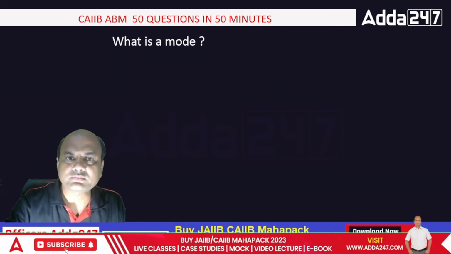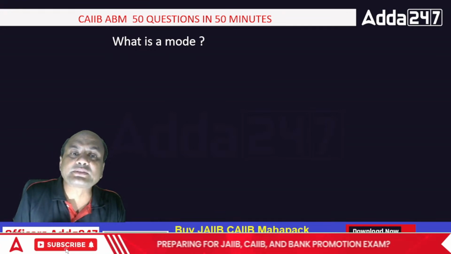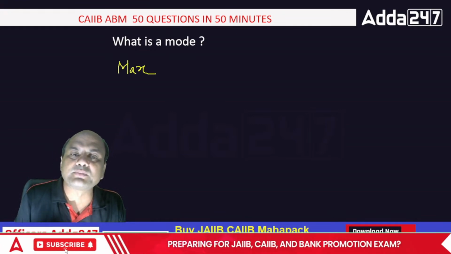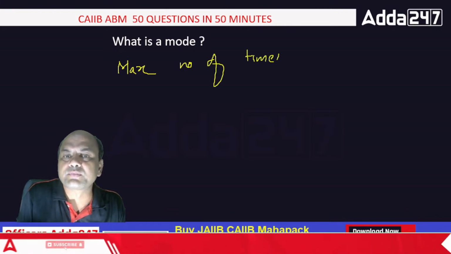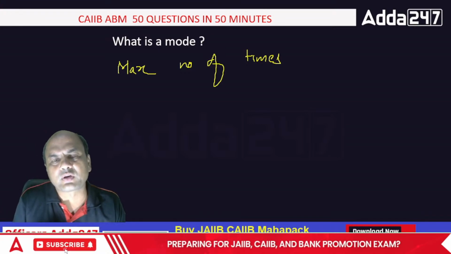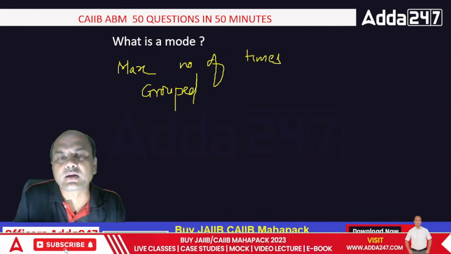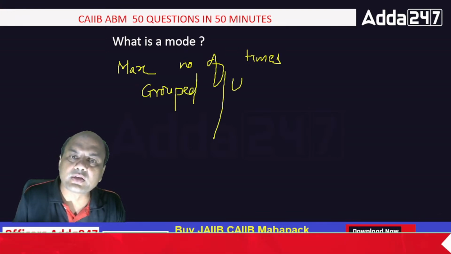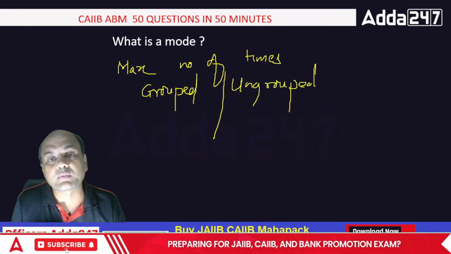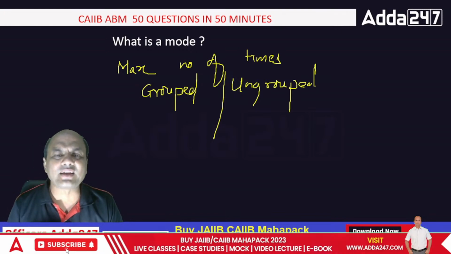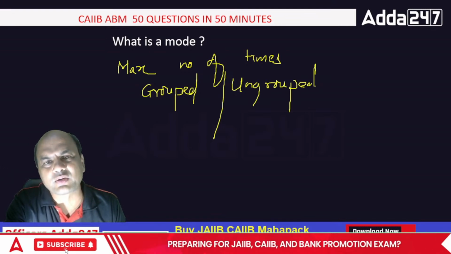What is the mode? Just now I gave you. Mode means maximum number of times. That element which occurs the maximum number of times is called the mode. There are two types. Always remember, there is grouped data and there is ungrouped data. These are important terms in this probability. This I'll take some other time, or join these classes. I'll take it at that time also, because there I do take all these events.